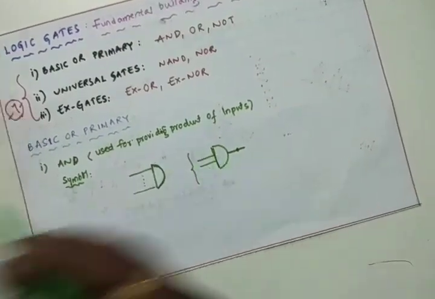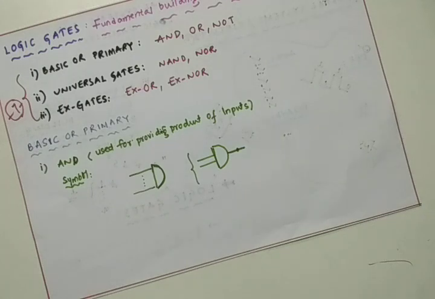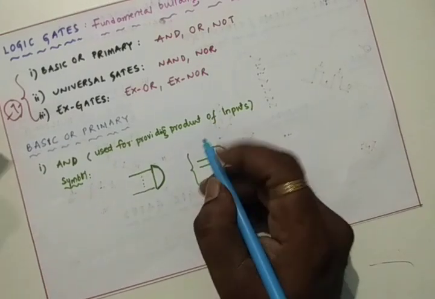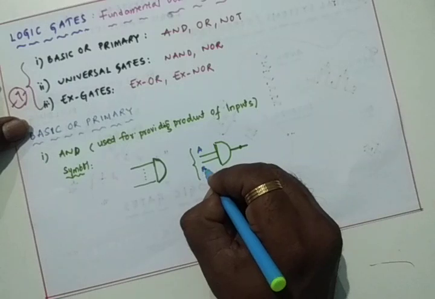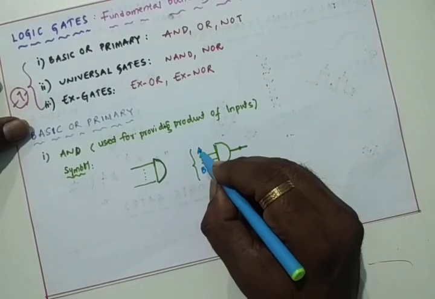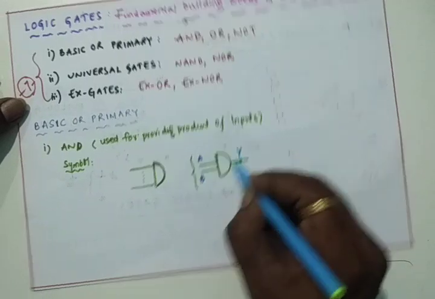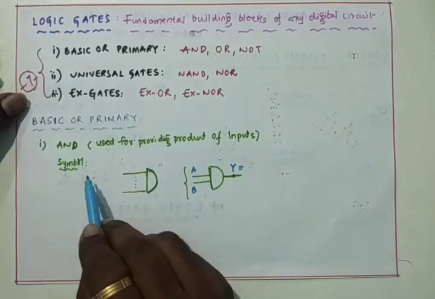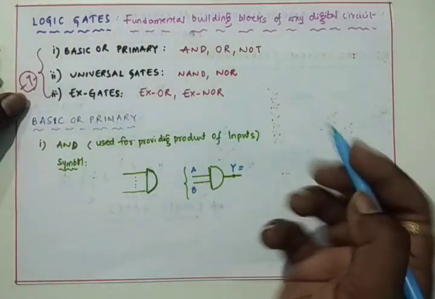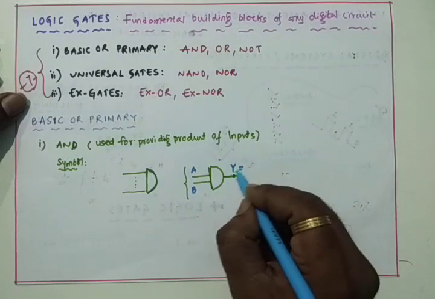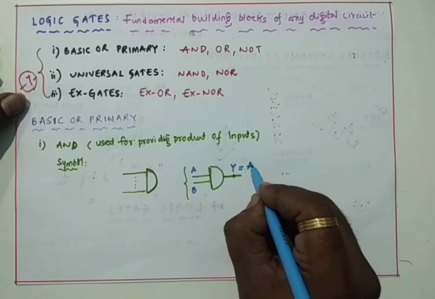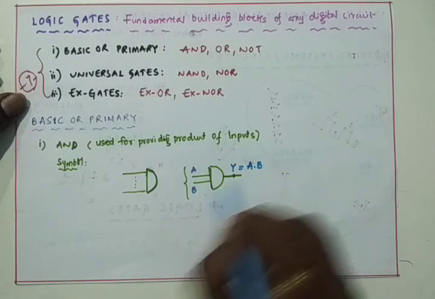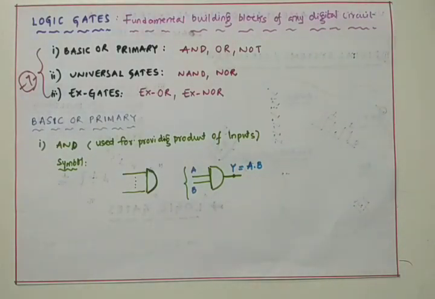And here, for the inputs, I can give names. I can give A and B. Both inputs are A and B, output is Y. Y is equal to, what is the function of AND gate? AND gate will provide the product of input signals. Inputs are A and B, and output will be the product of those input signals, A dot B. This is the function and the symbol of the AND gate.